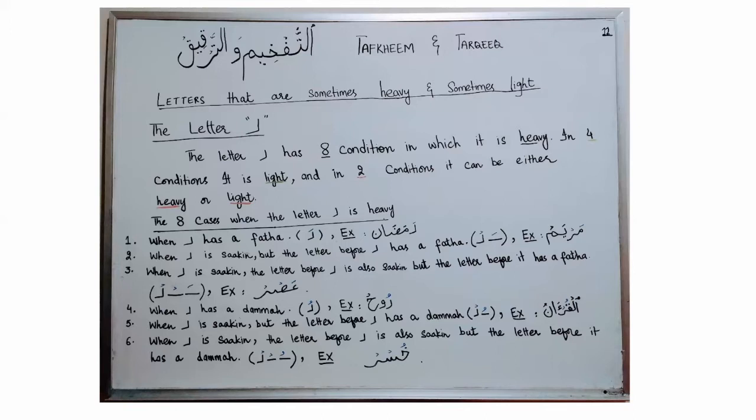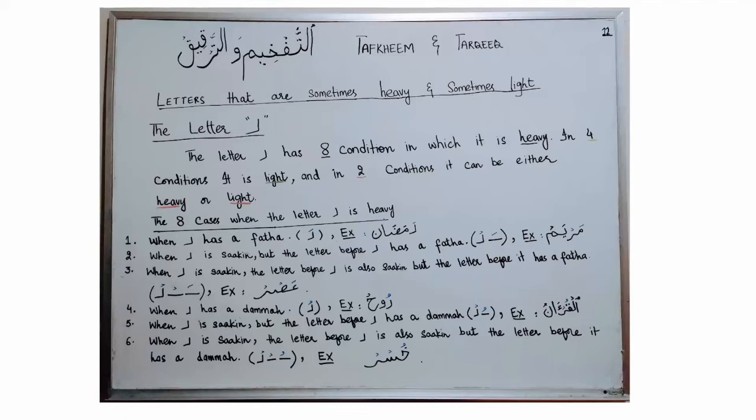The fifth condition is when letter Ra is sakin and the letter before the letter Ra has a Dhamma. You can see in this example, letter Ra is sakin and the letter before letter Ra has a Dhamma. So you will say Al-Qur'anu. Instead of saying Qur, say Qur. Al-Qur'anu.